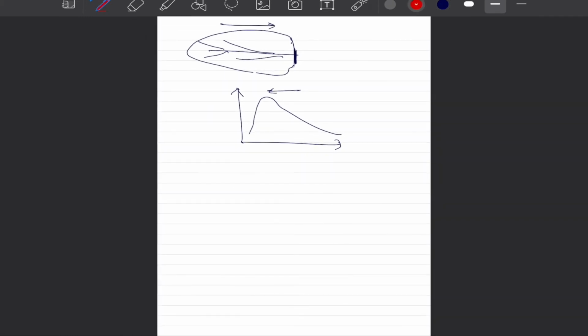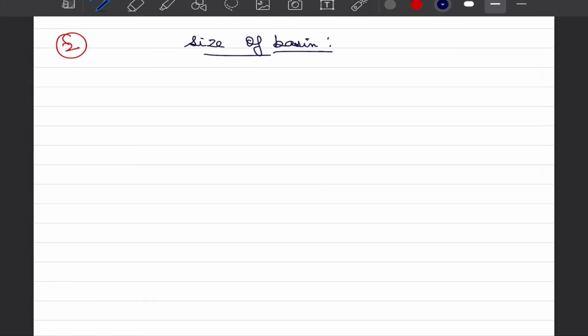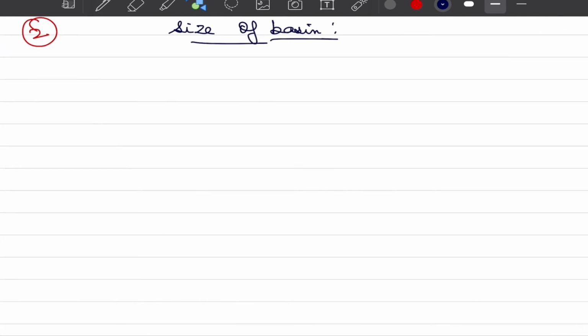Now the second thing that impacts the hydrographs is the size of basins, because whenever precipitation happens, it generally happens non-uniformly, and even if it is happening uniformly, our basin is going to have some non-uniform characteristics. So for example, there is a river that is flowing into our watershed.